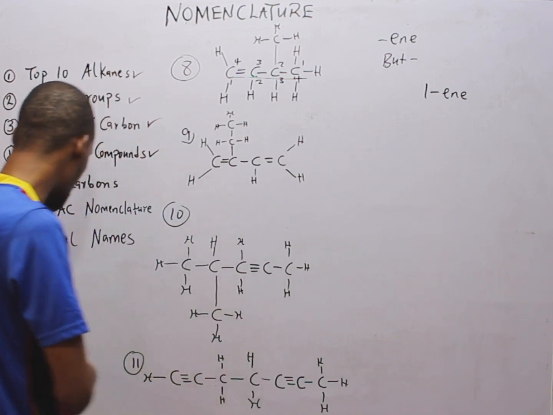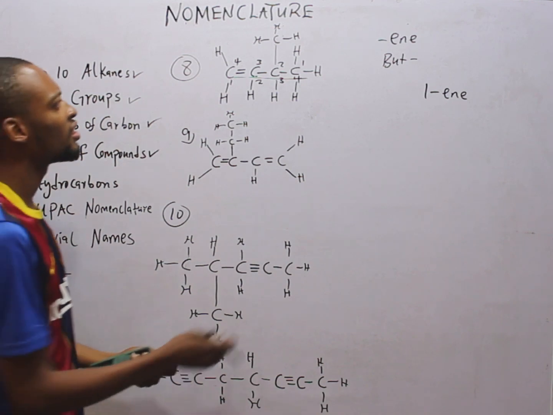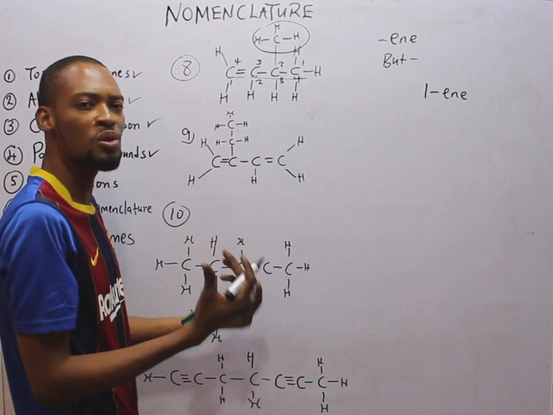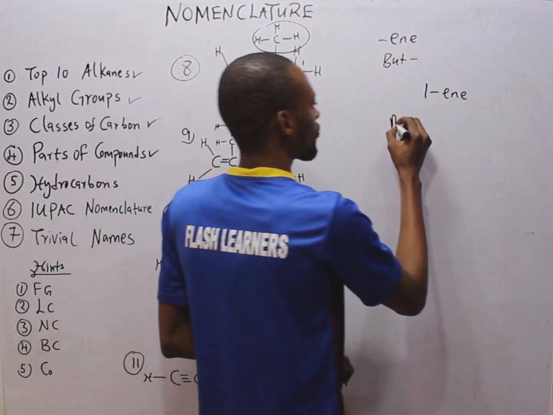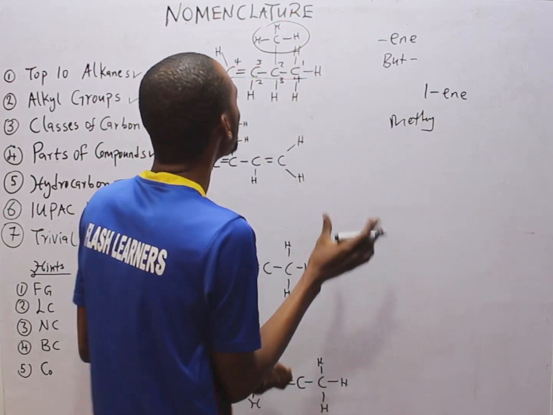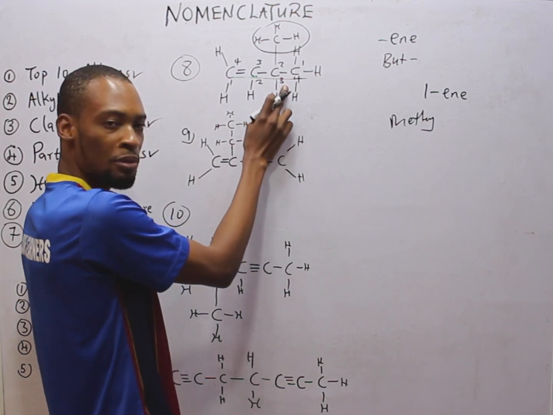And is there a branch? Yes, there is a branch. What is the branch? The branch is here, CH3. And what is CH3? We're already used to that. It is methyl. So combining, the methyl is on which carbon? Since you are using this numbering, the methyl is on carbon 3.